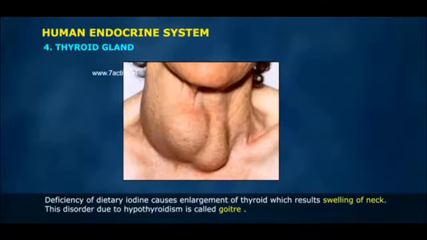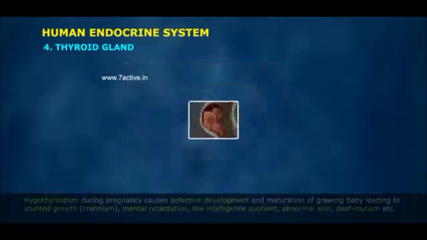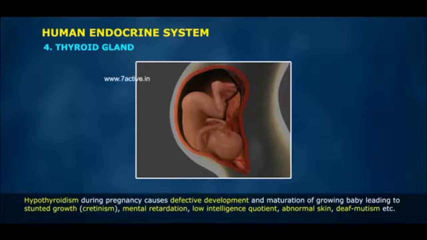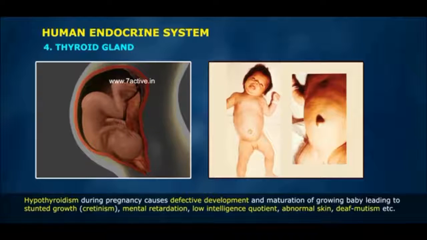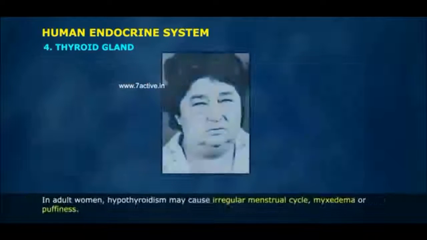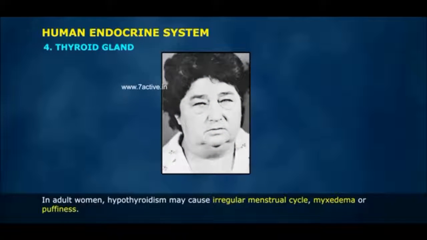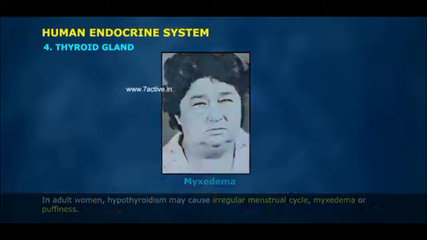Deficiency of dietary iodine causes enlargement of thyroid, which results in swelling of neck. This disorder due to hypothyroidism is called goiter. Hypothyroidism during pregnancy causes defective development and maturation of growing baby, leading to stunted growth, cretinism, mental retardation, low intelligence quotient, abnormal skin, deaf mutism, etc. In adult women, hypothyroidism may cause irregular menstrual cycle, myxedema or puffiness.